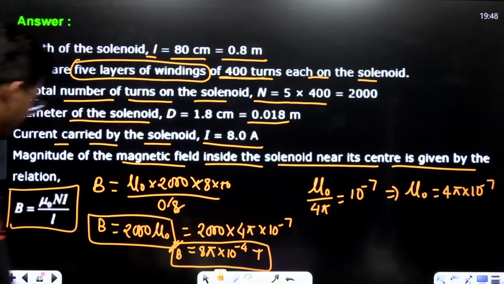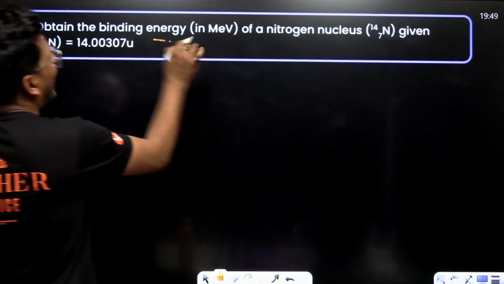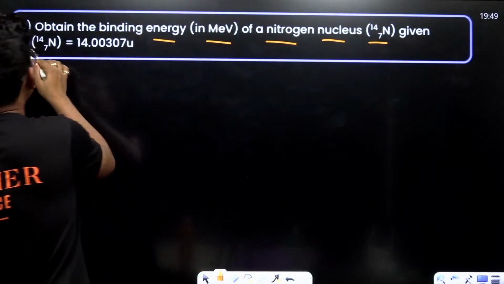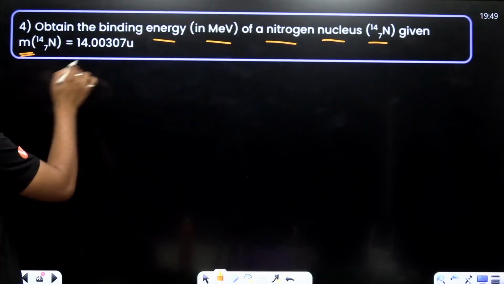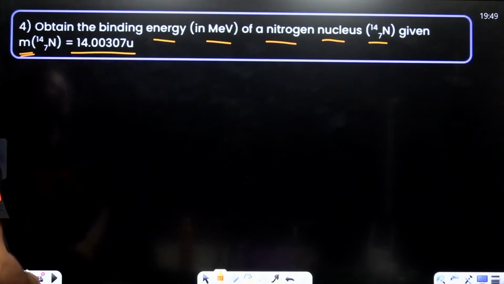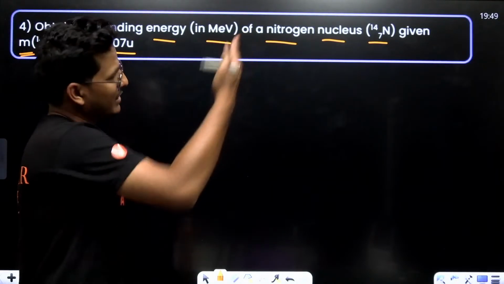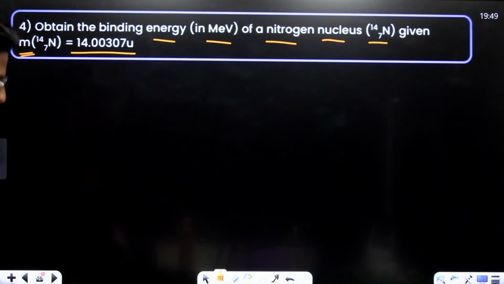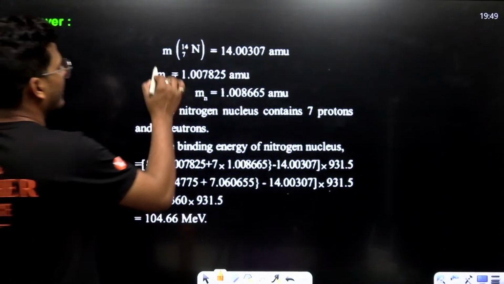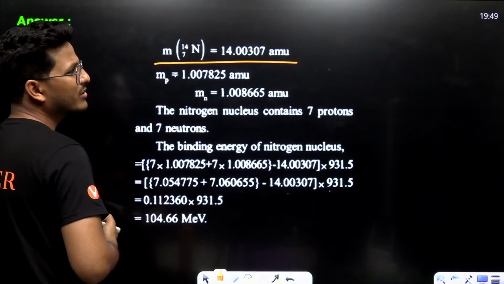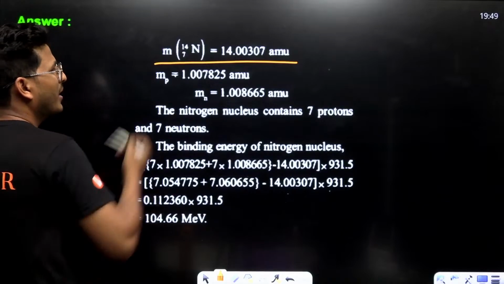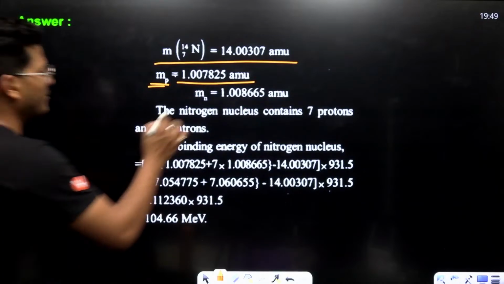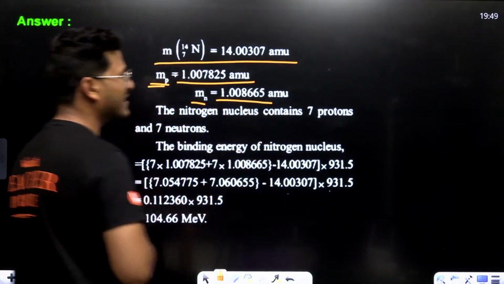Okay, fine. Now, obtain the binding energy in mega electron volt of the nitrogen nucleus. Given the mass is 14.00307 u. The mass of proton is 1.007825 and the mass of neutron is 1.008665 AMU.